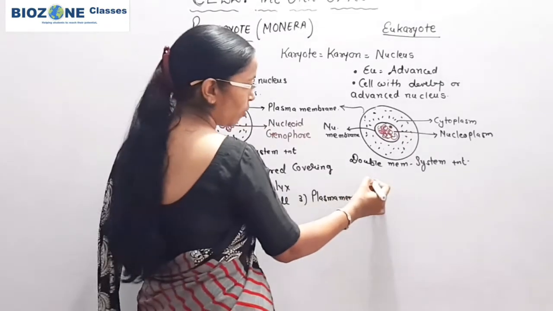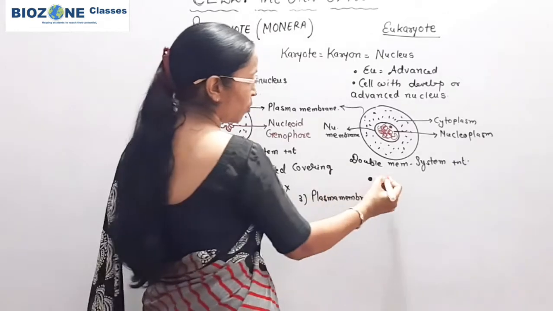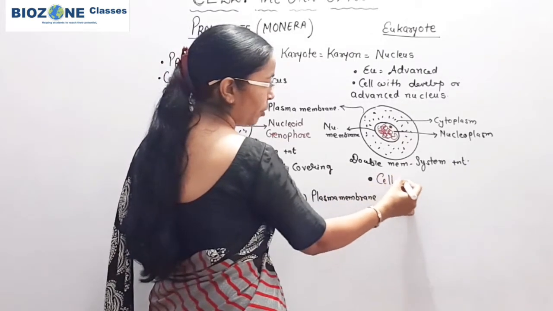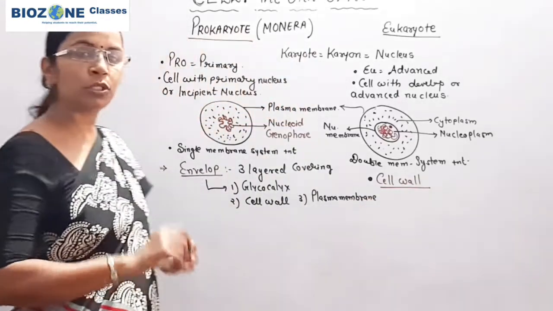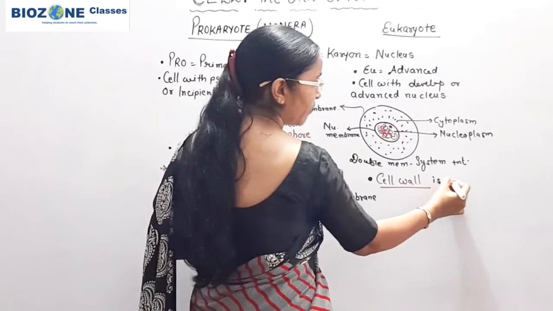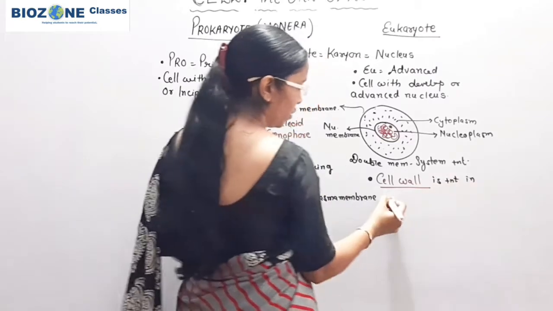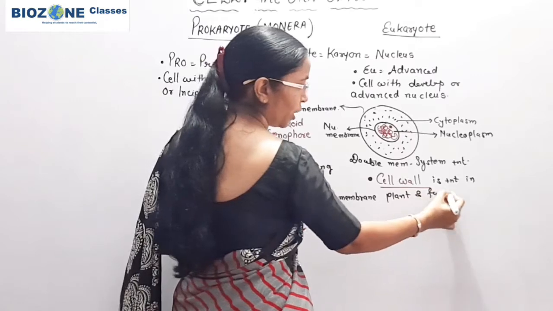But in case of eukaryote, the cell wall is the outermost boundary. So envelope is absent in eukaryote. Instead of envelope, cell wall is present in plant and fungi,